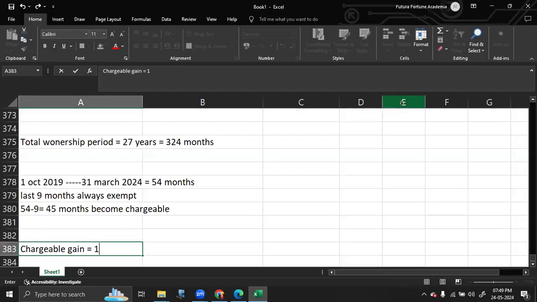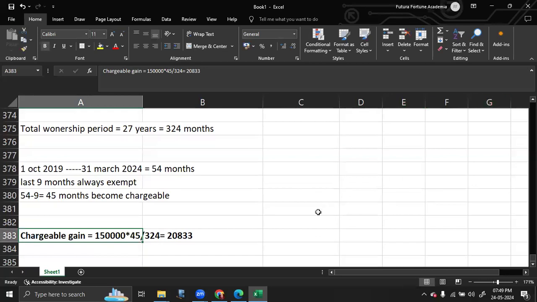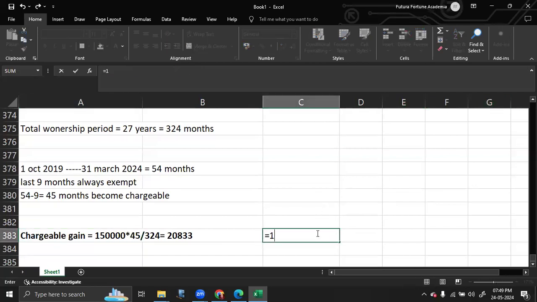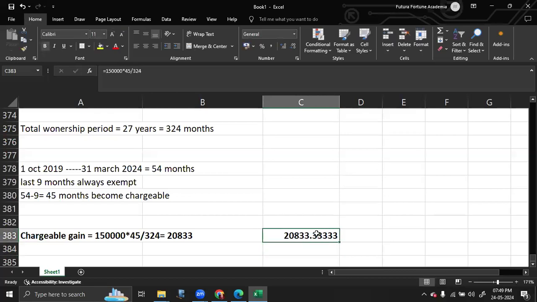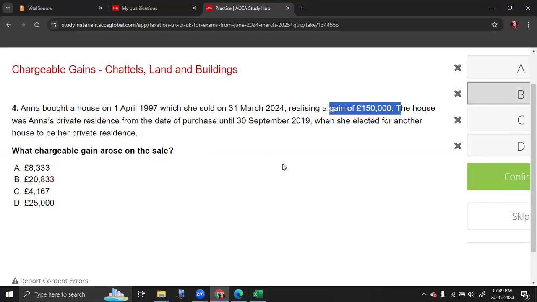You will get 150,000 into 45 months is taxable divided by a total of 324. And that brings you to 2833. Is equal to 150,000 into 45 divided by 324. You have to round your answer as well. Next one. So this is 20.